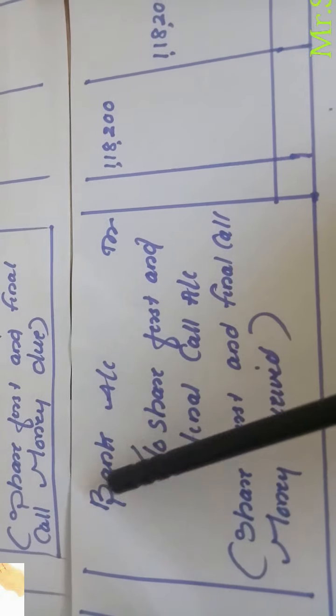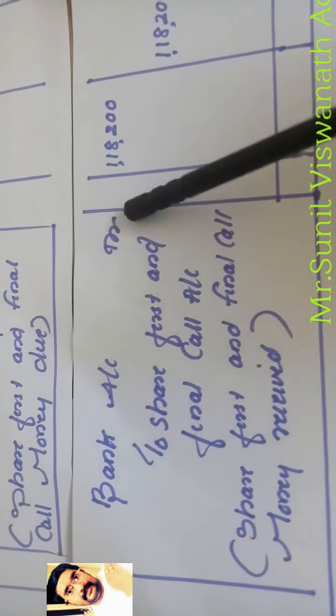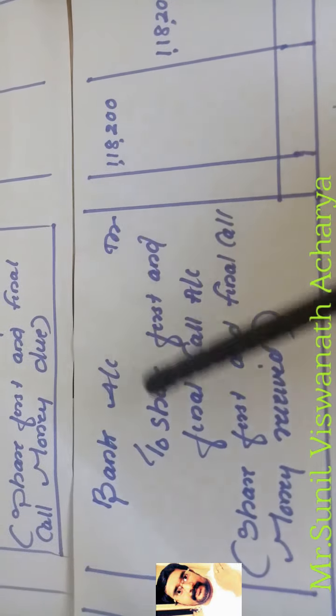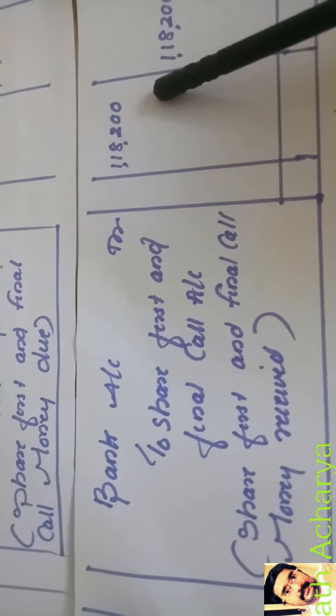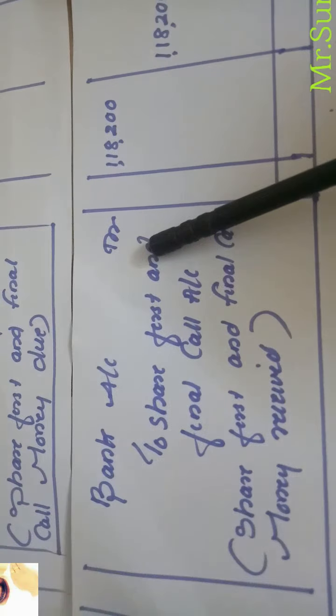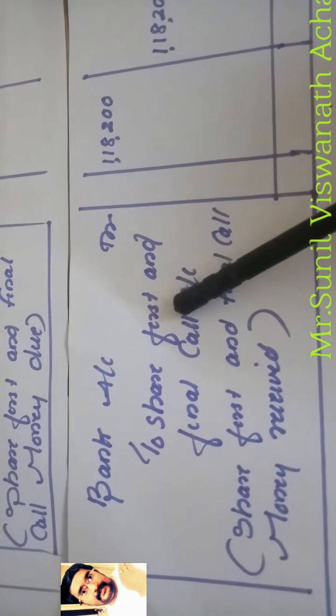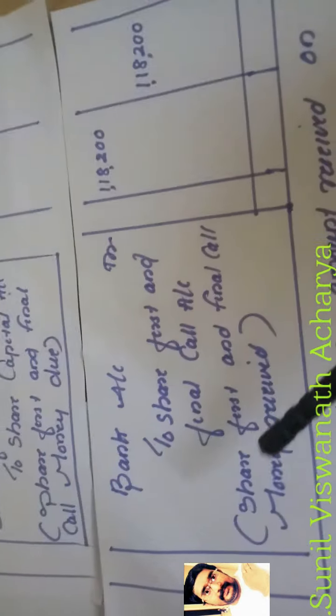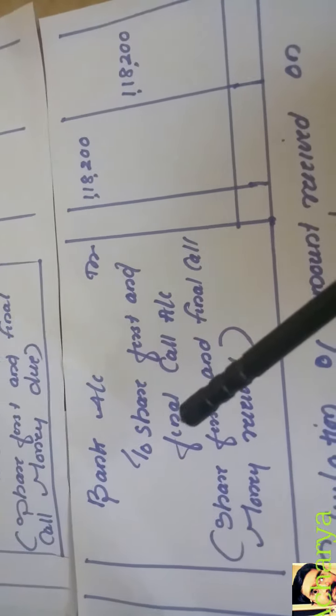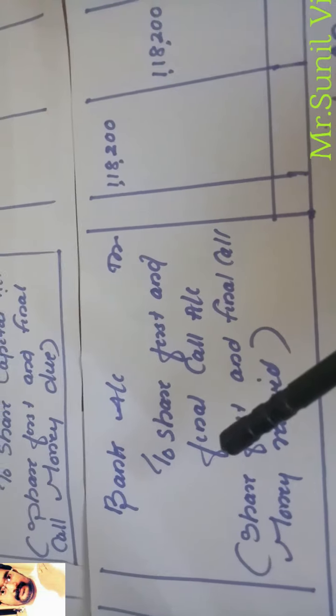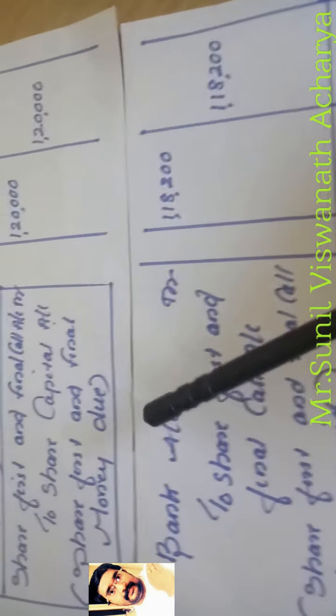If you want a call-in-arrears account, you can open it here. If you open a call-in-arrears account, generally it will be bank account debit, call-in-arrears account debit to share first and final call. If the question is not mentioning it, it is better that there is no need to open a call-in-arrears account. So if it is mentioned in the question, open the call-in-arrears account, otherwise do not open it. And here also at allotment time also. So if the question is not mentioning call-in-arrears, you need not open the account.